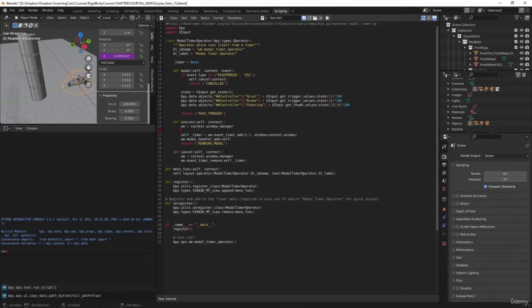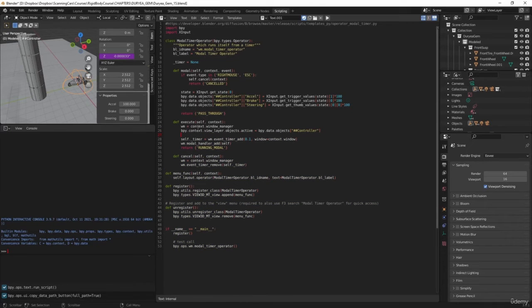So first we need to make it active. So we're going to do bpy.context.view_layer.objects.active equals bpy.data.objects, and then the controller.